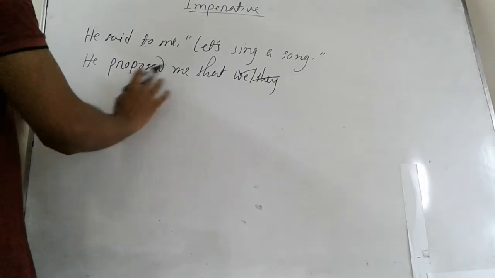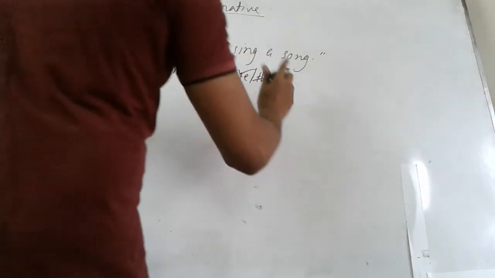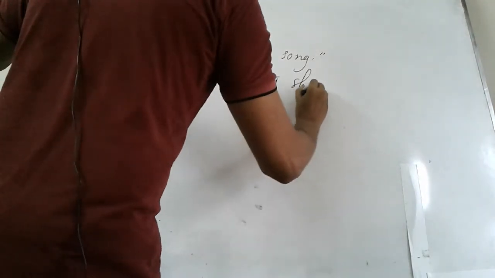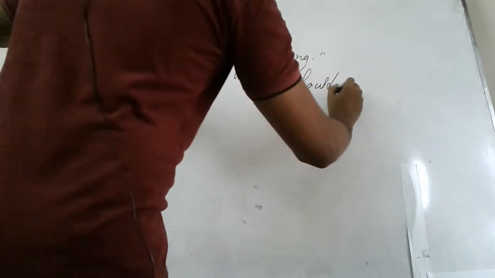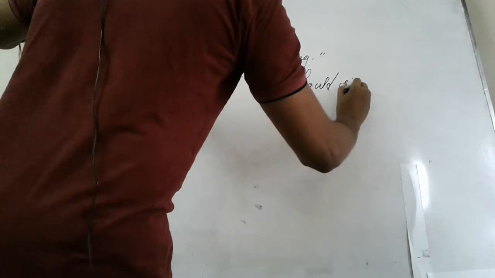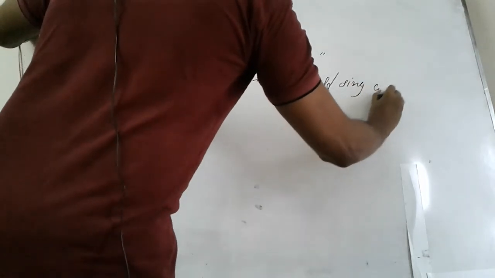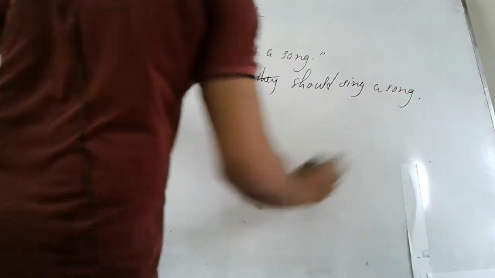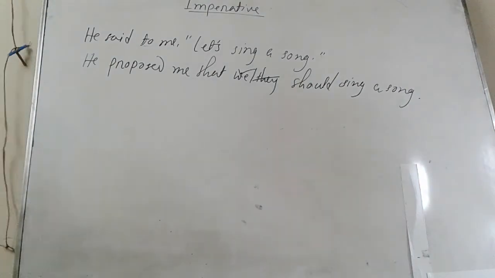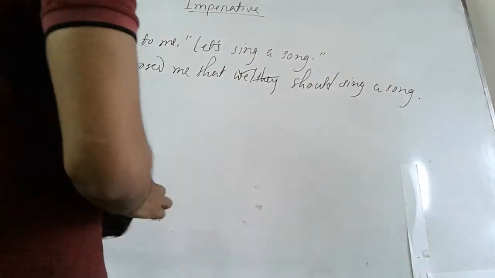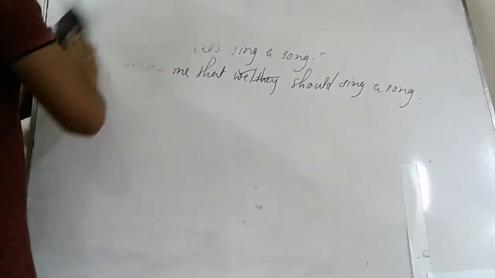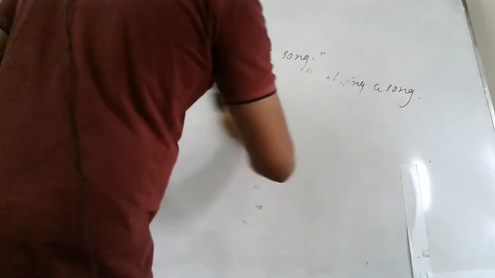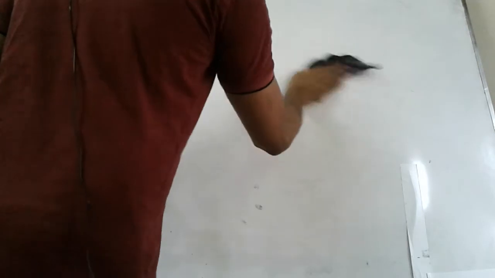He proposed me that we should sing a song. Now we have to take should before the verb, and then rest of the sentence, that is the verb will remain in present form also. Sing a song. So that's all about imperative sentence with its exceptional rule. Now we will discuss exclamatory sentence, how to convert from direct to indirect.